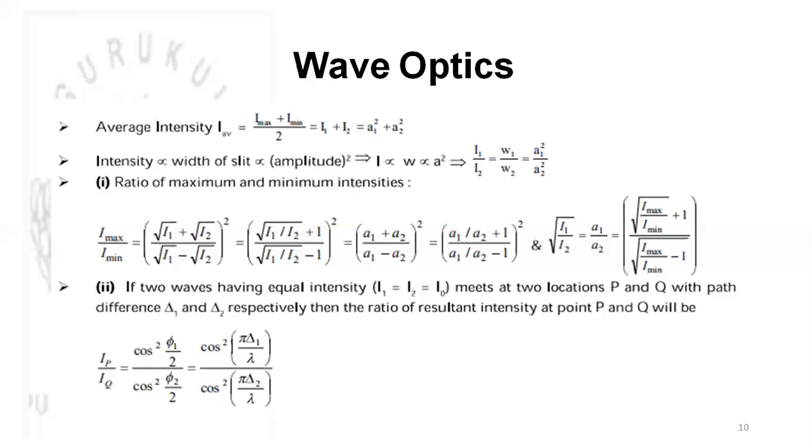If two waves having equal intensities meet at two locations P and Q with path difference delta 1 and delta 2 respectively, then the ratio of resultant intensity at points P and Q will be IP by IQ equals cos square phi 1 by 2 divided by cos square phi 2 by 2, that is cos square of pi delta 1 by lambda and cos square of pi delta 2 by lambda. So this is how we get the things.